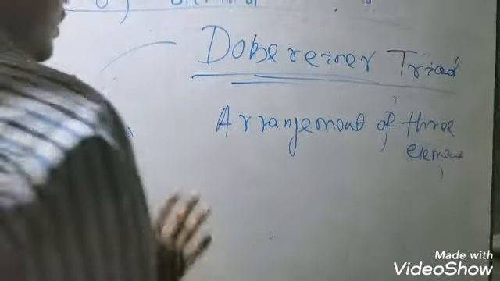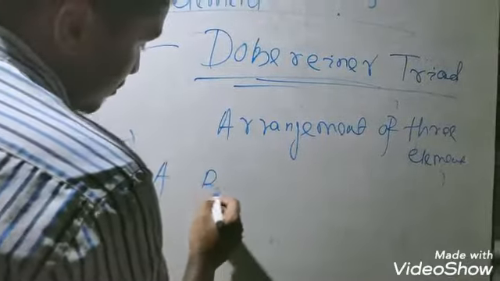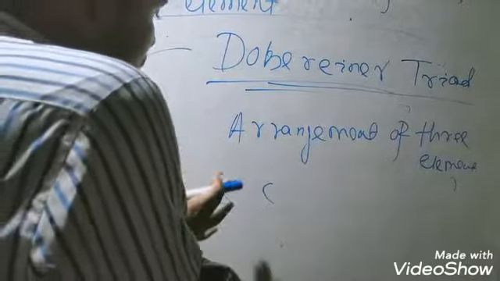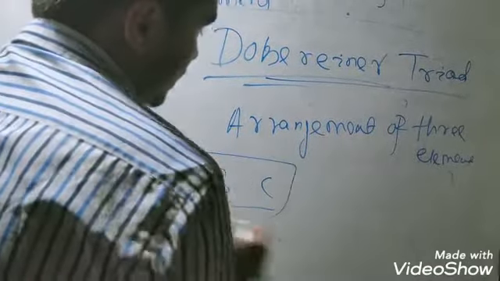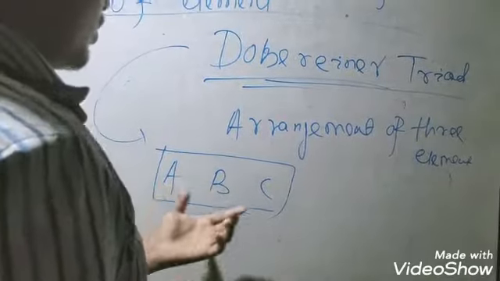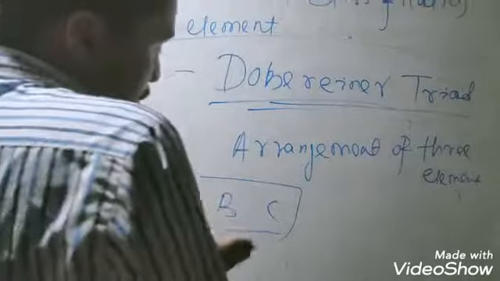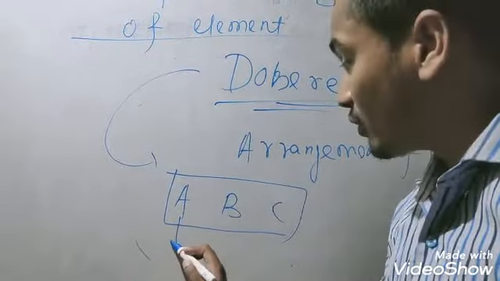Suppose these three elements are A, B, C, and they have similar properties, so they are taken in the same order. How can this order be derived? It can be derived by their atomic weight.